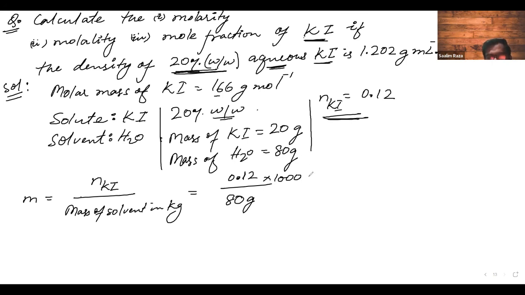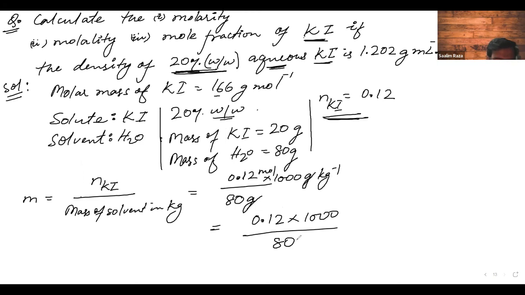Fine. This is gram, and this will be kg inverse. This cuts here. This is mole, so this will be equal to 0.12 into 1000 upon 80. You just have to calculate this now. Now this will be equal to how much? 12 by 8. Now this will be equal to how much? Yep, correct.